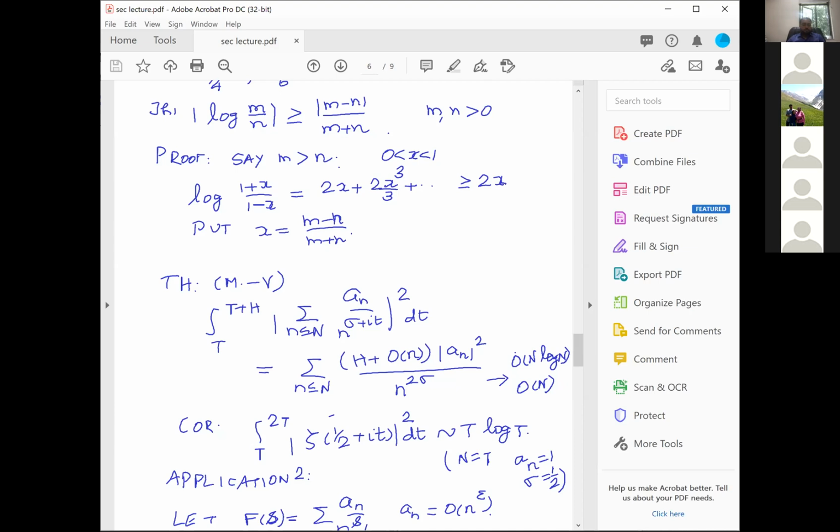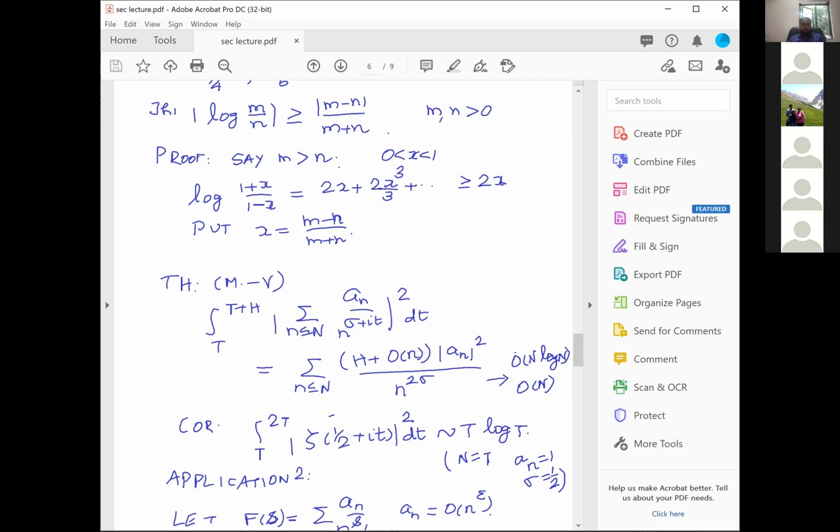And when you put a_n equal to 1, sigma equal to half and N equal to T, the main term gives you a T because H is also T now. T into modulus a_n squared, which is 1, divided by n to the power 2 sigma, which is n. Therefore, the main term will be H times the sum of 1 divided by n. And that summation, n going up to T, gives you log T. Now look at this error term. Suppose I had a capital N there, then I would have got a capital N, which is T into 1 divided by n. Therefore, T into 1 divided by n will also give me a T log T. The O term also will be of the order T log T.